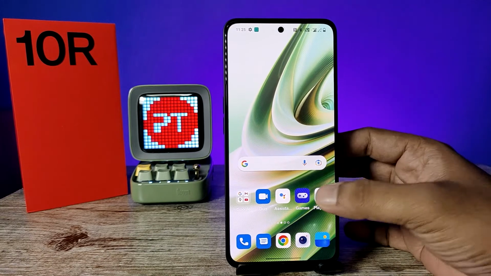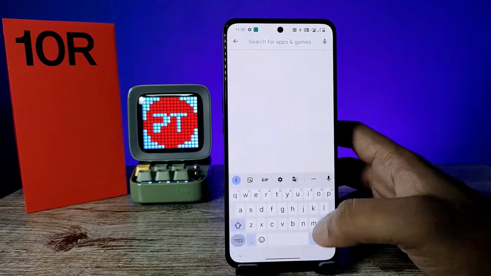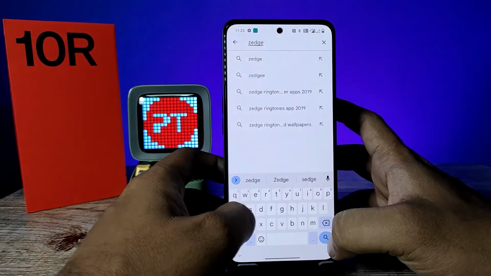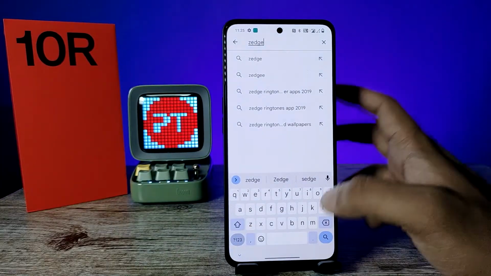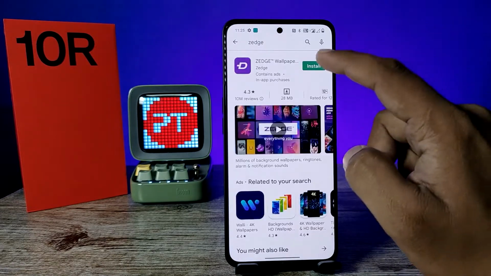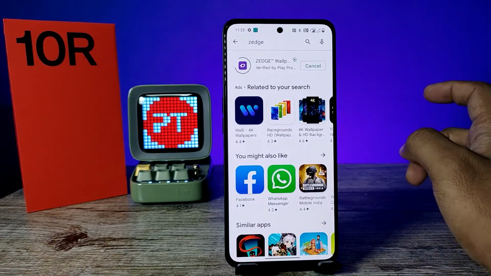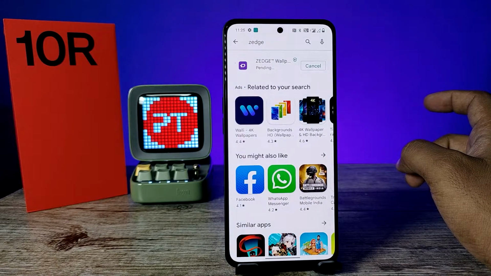First of all, open the Play Store, then download the Zedge application. So I am using this application for the past 3 years. It's a very good application. So you can download free ringtones and wallpapers, any of the things in your phone.